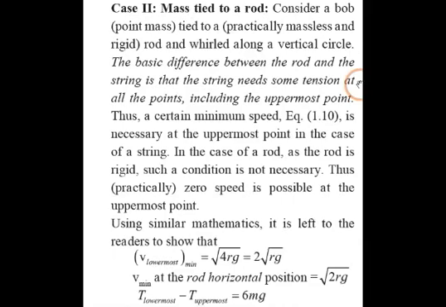These equations give only the respective minimum speeds at the uppermost and lowermost points. Any higher speeds are completely allowed.